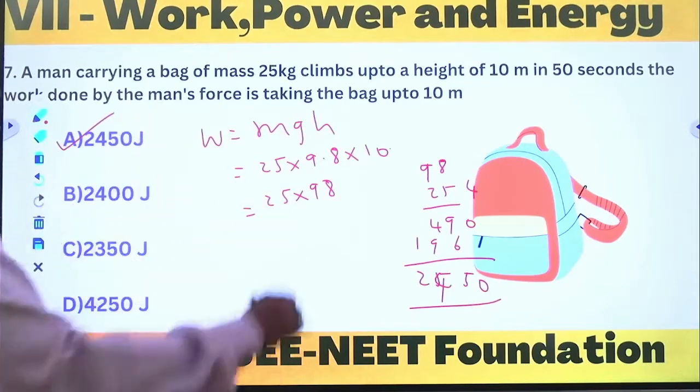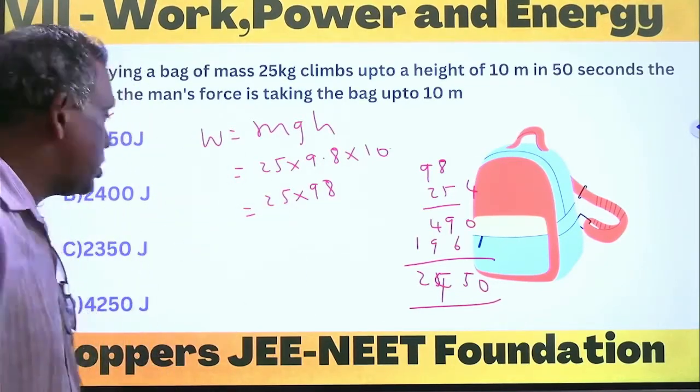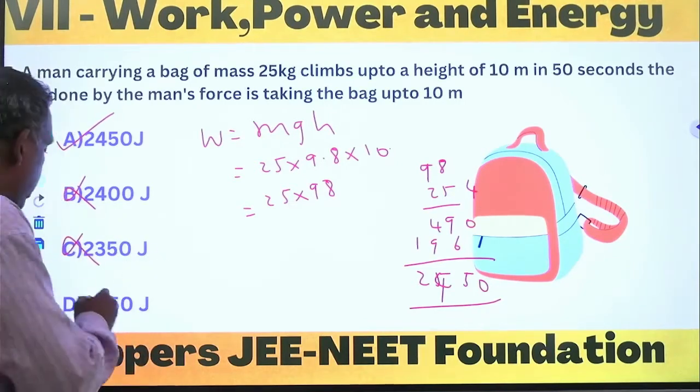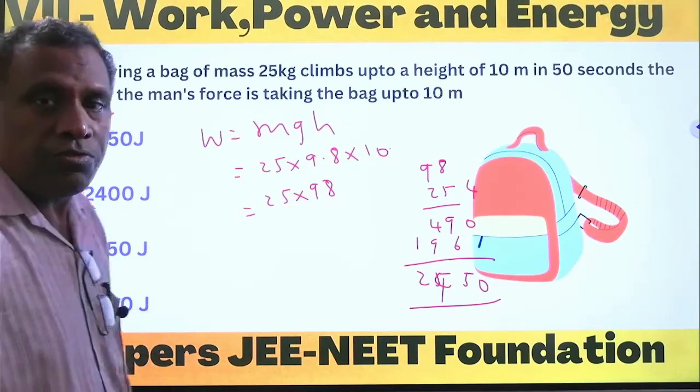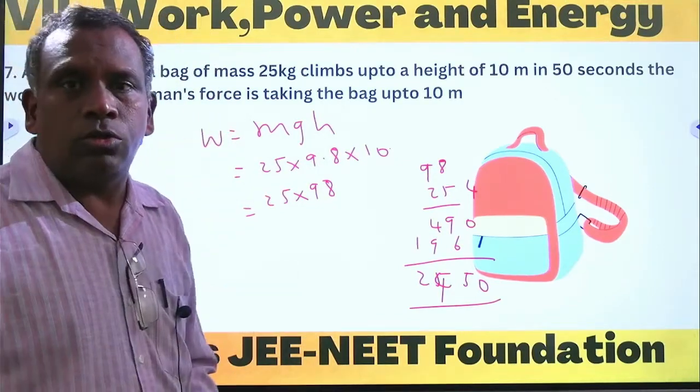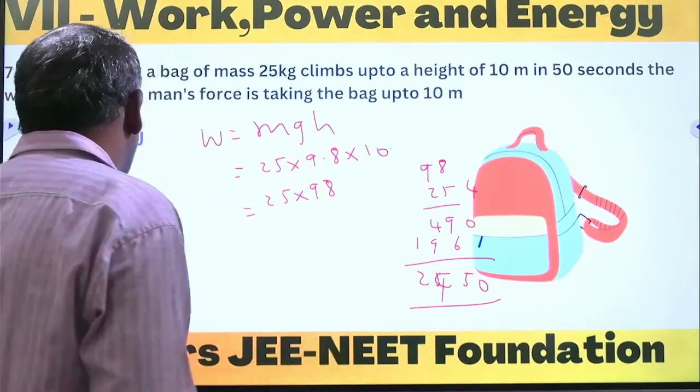So option A, 2450 joules. 2400 joules is a wrong answer, 2350 joules is a wrong answer, 4250 joules is a wrong answer. So option 2450 joules is the correct answer.